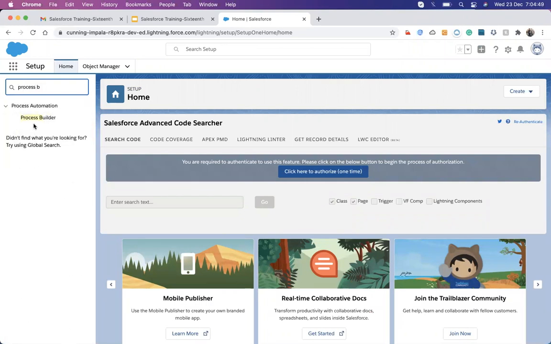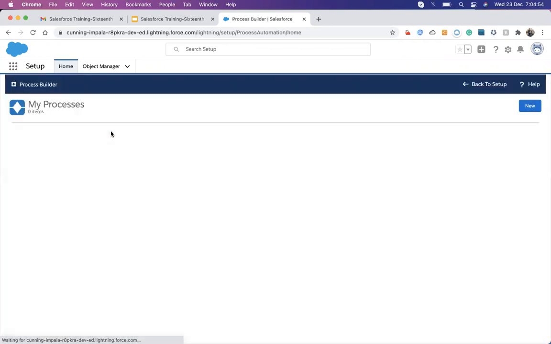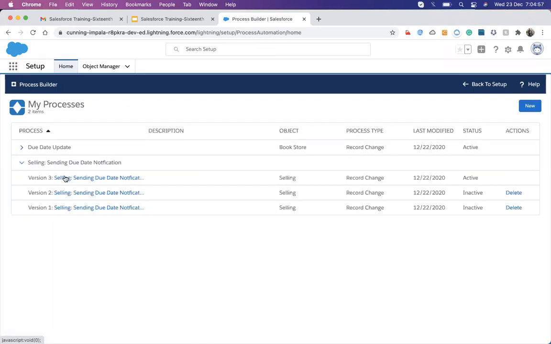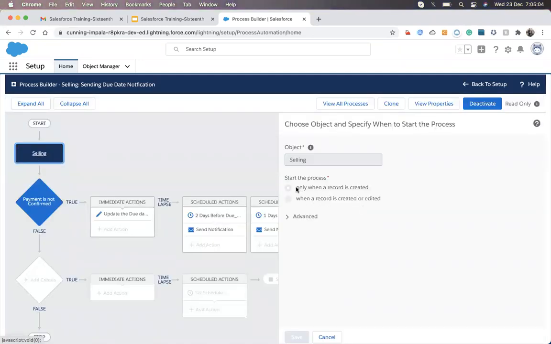Process builder. The last time we created these two process builders. Let me open the active one. Here you can see that the process builder will only execute if the record is created or the record is edited. It is only when someone creates a record or edits a record that the process builder will execute. Apart from that, it will not execute.